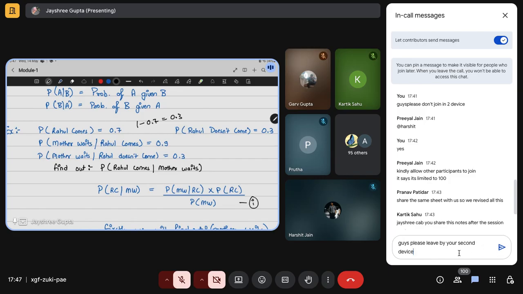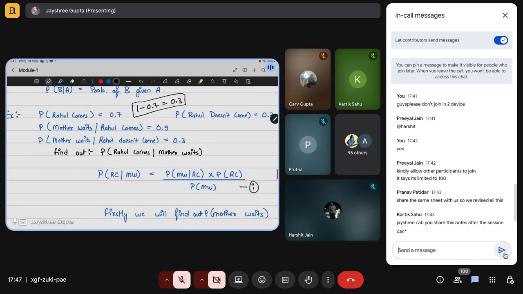Rahul not coming home is 0.3. It's very easy, 1 minus 0.7, so we get 0.3, because sometimes we are not provided the data of another probability. So we have to find it out on our own.